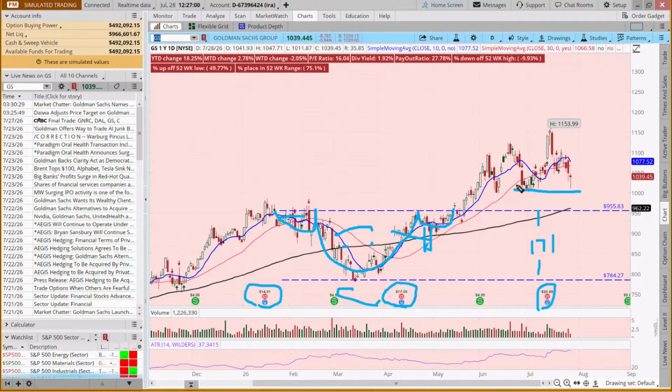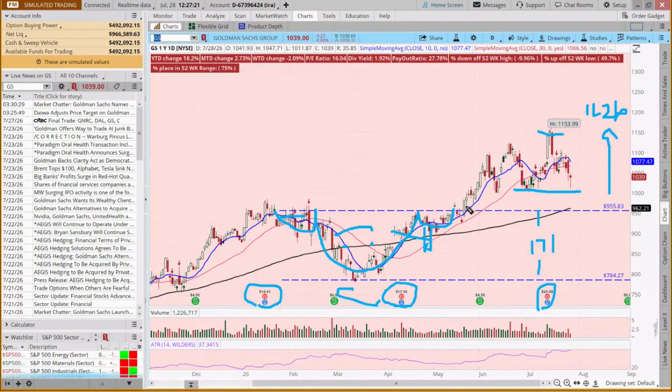But if we're looking at this pattern and we added 171 to 955, what would that take us to? 1126. And it hit what? 1153. So if you'd exercised a little patience, and if you'd gotten in here when it broke out, or here, or here, or even here, and now there's an opportunity.